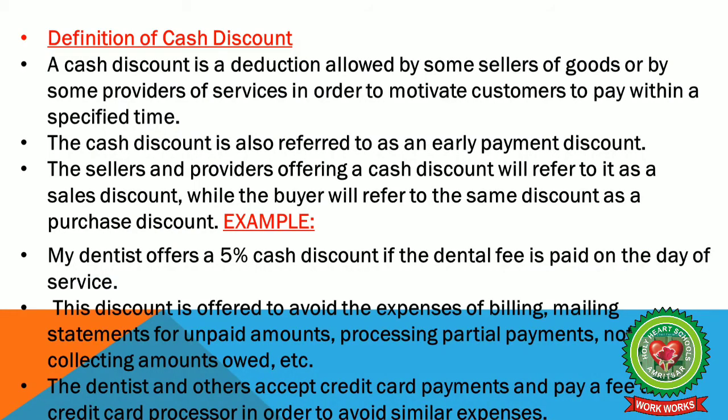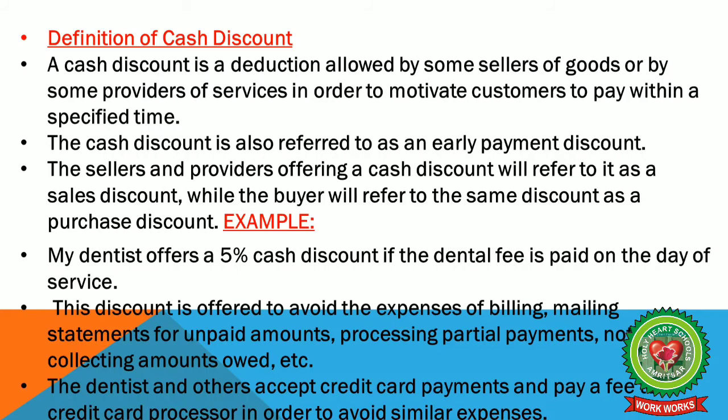First of all, the definition of cash discount. A cash discount is a deduction allowed by some sellers of goods or by some providers of services in order to motivate customers to pay within a specified time. The cash discount is also referred to as an early payment discount. The sellers and providers offering a cash discount will refer to it as a sales discount, while the buyer will refer to the same discount as a purchase discount.